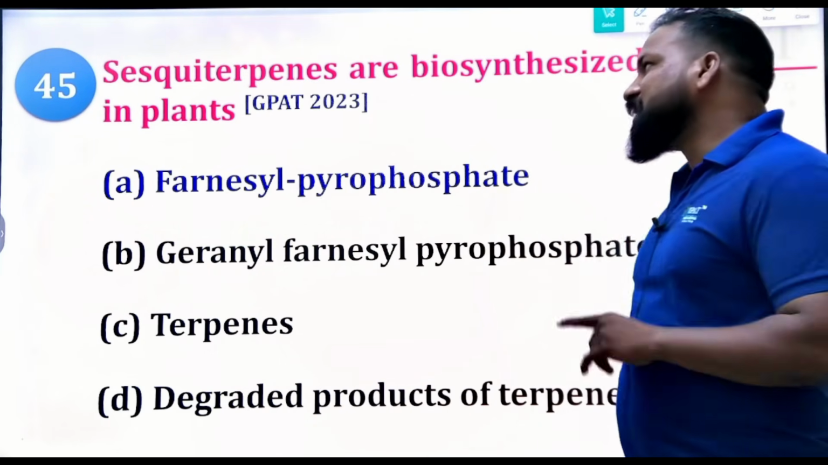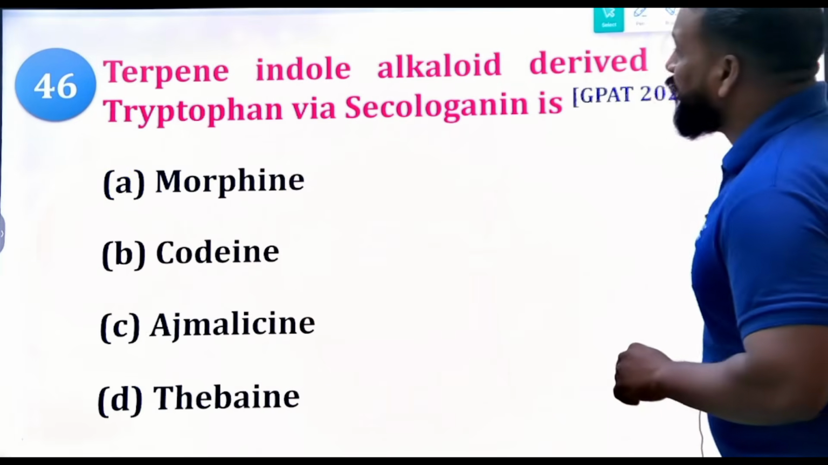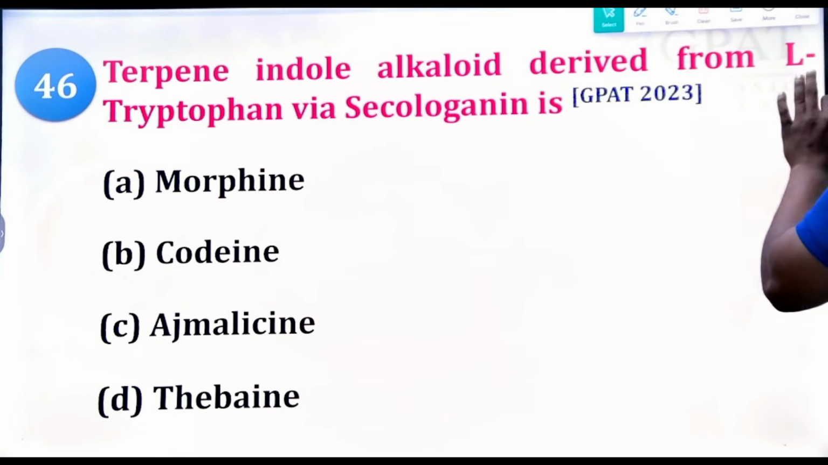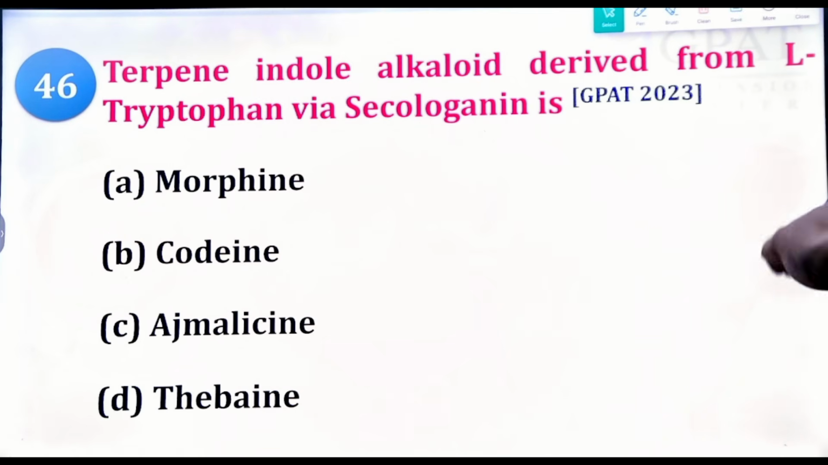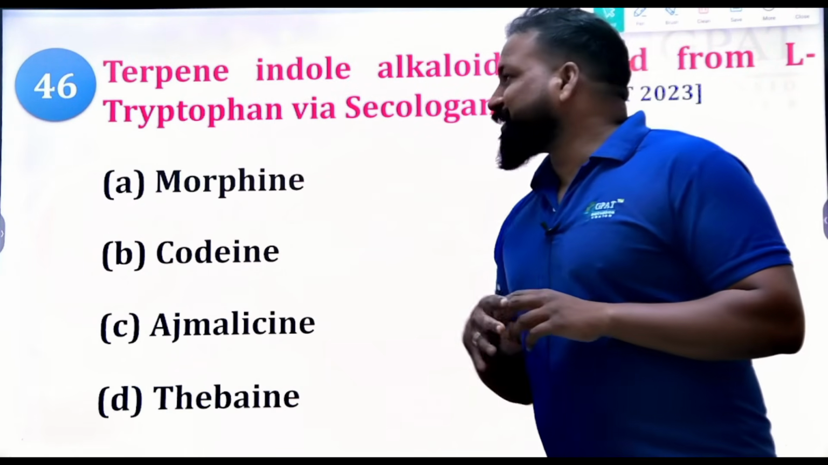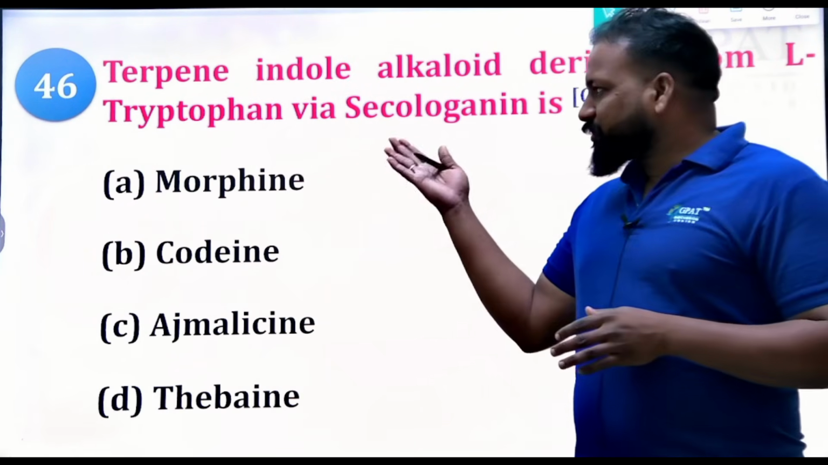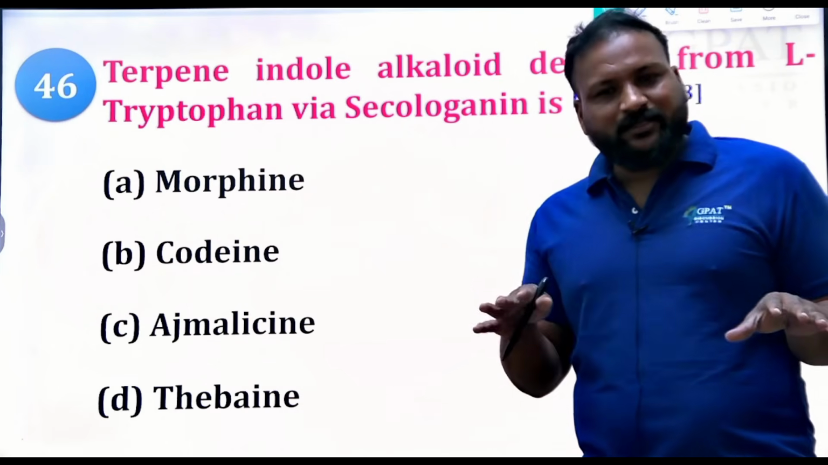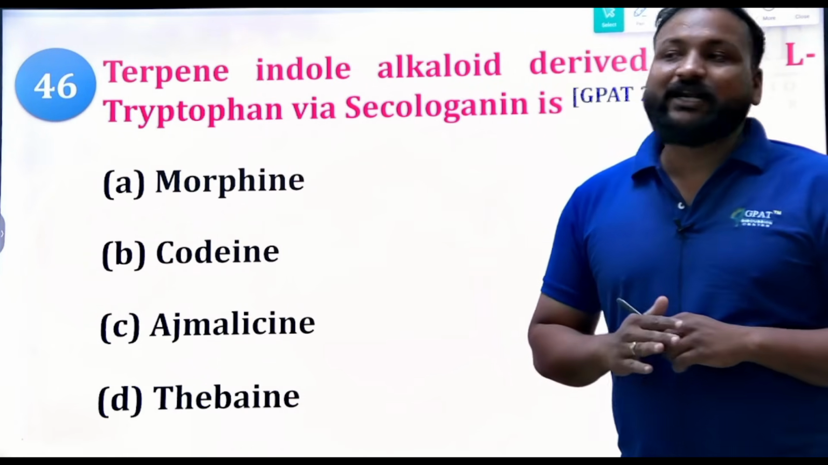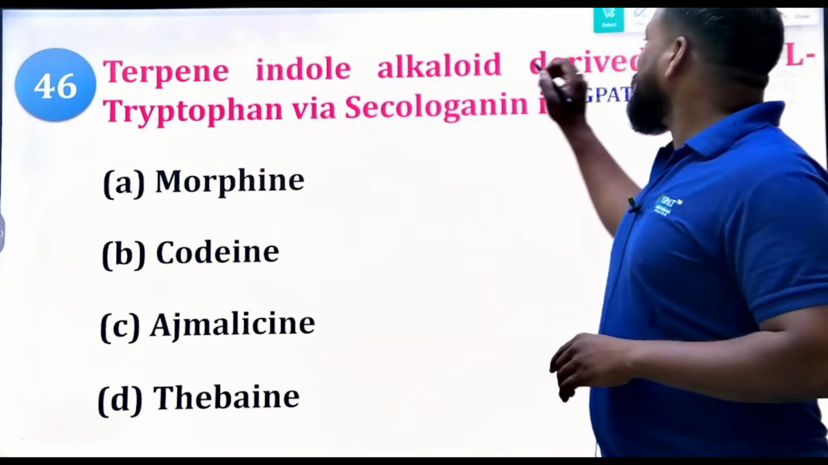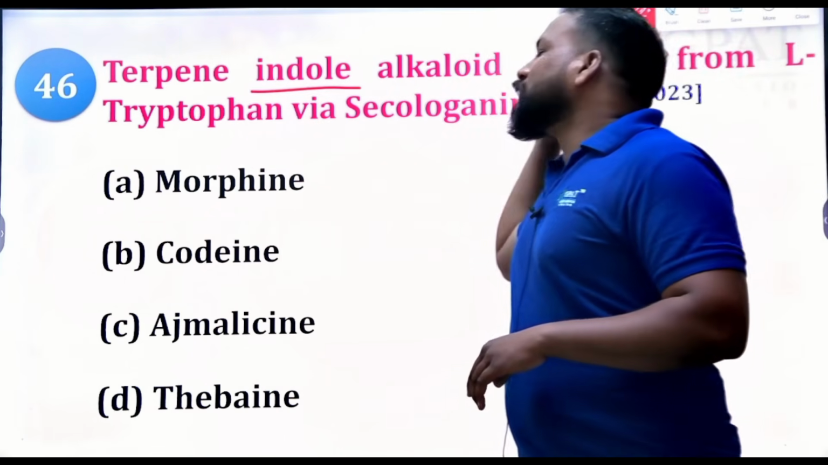Yes, FPP. Now, terpene indole alkaloid derived from the L-tryptophan via secologanin. Now tell me, which of the following is an indole alkaloid? Simple example. Don't make it complicated, just simply go through the options. They are giving you the hint here itself.